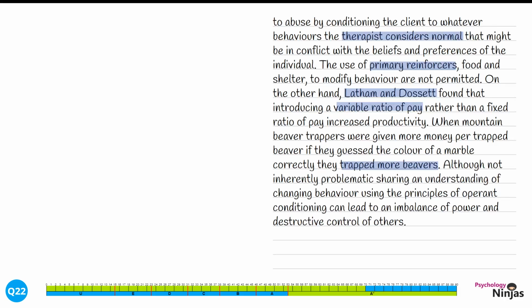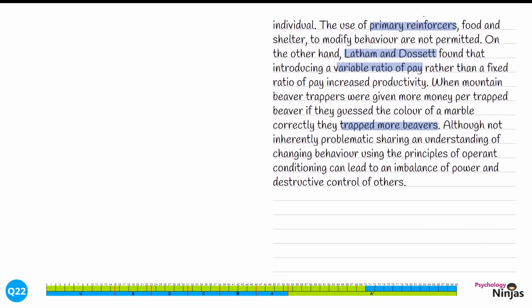Although not inherently problematic, sharing an understanding of changing behaviours using the principles of operant conditioning can lead to an imbalance of power and destructive control of others. We've clearly identified that operant conditioning has the ability to be more controlling and open to abuse. It is important here that we haven't said that these are always problematic, but it depends how they're being used.